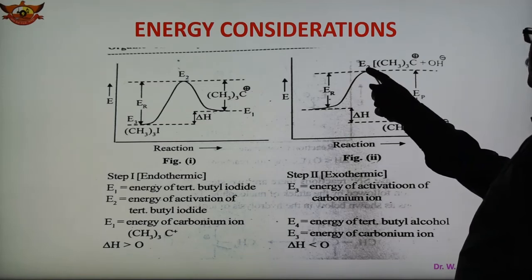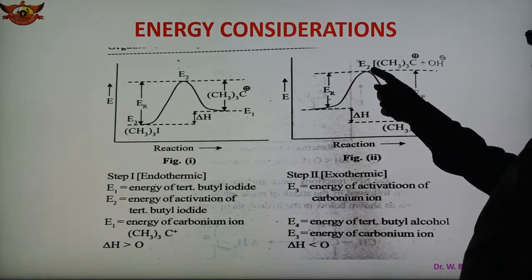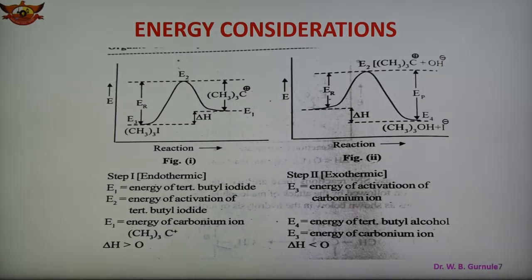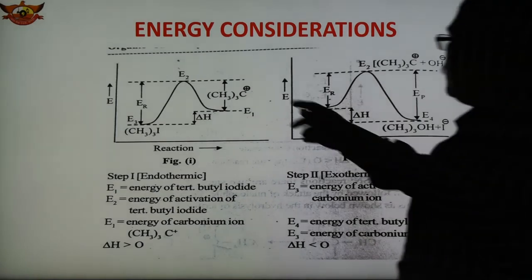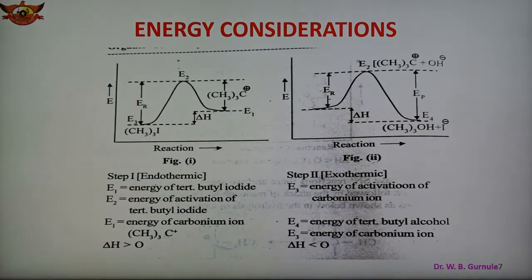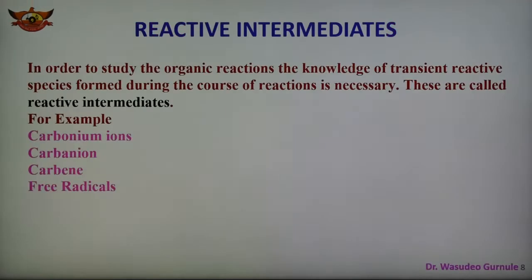The reactant is converted into the product through the transition state, and then the energy is lower. So delta H in this case is less than 0. These are the two-step energy diagrams: endothermic, then exothermic. Where delta H is greater than 0 it is endothermic, and where less than 0 it is exothermic. Depending on that, we can decide whether a reaction is endothermic or exothermic.